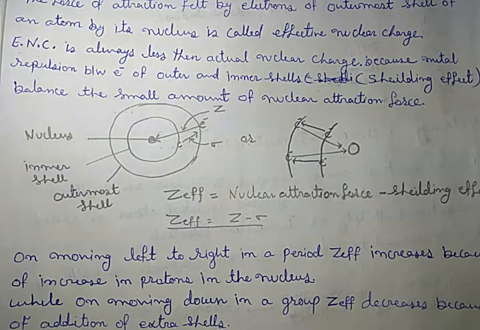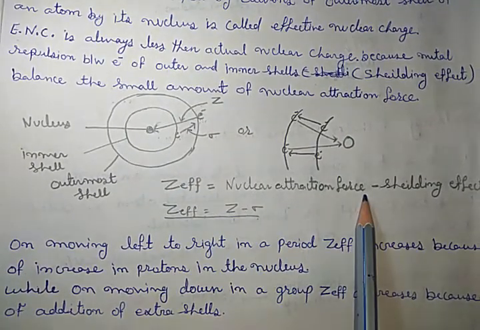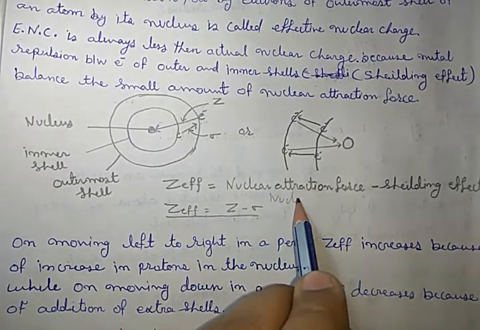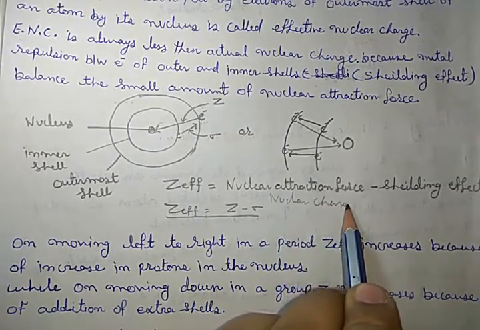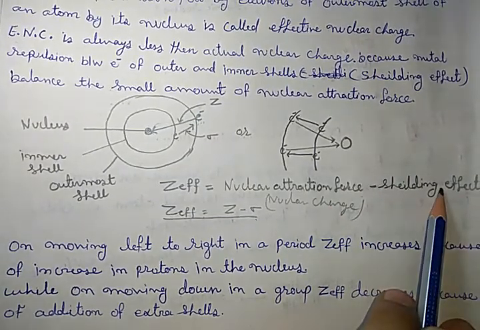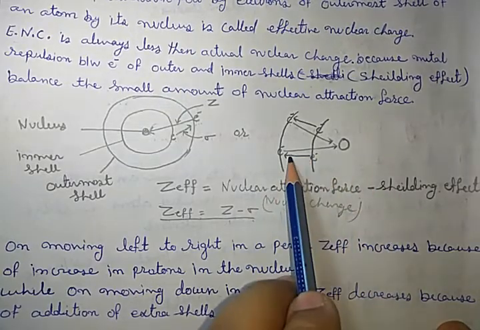The actual force experienced by the electrons of the outermost shell is known as effective nuclear charge. It is equal to the nuclear charge minus the shielding effect, that repulsion force.